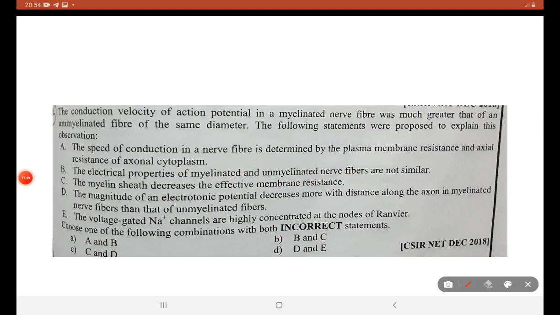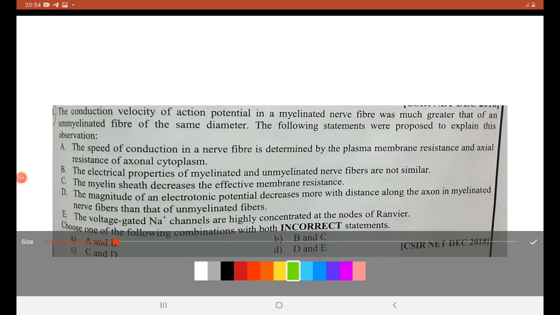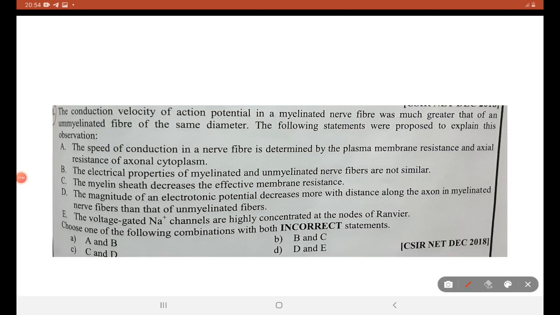And now, myelin sheath decreases the effective membrane resistance. This is a wrong statement. Myelin sheath has nothing to do with effective membrane resistance. Magnitude of an electrotonic potential decreases with more distance along axon in myelinated fiber than in non-myelinated fiber.